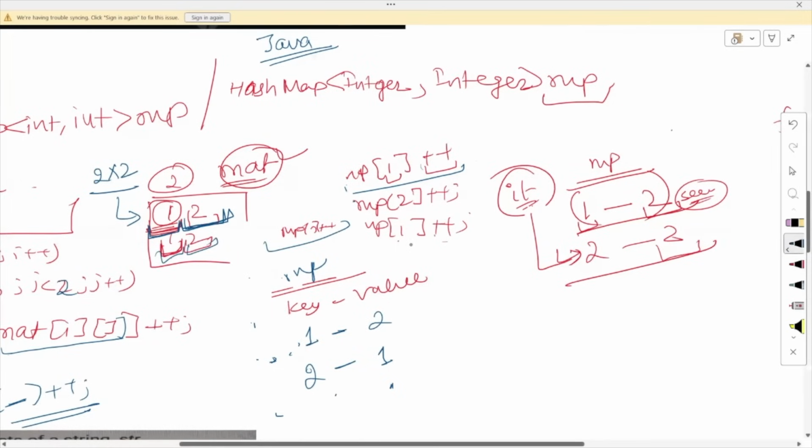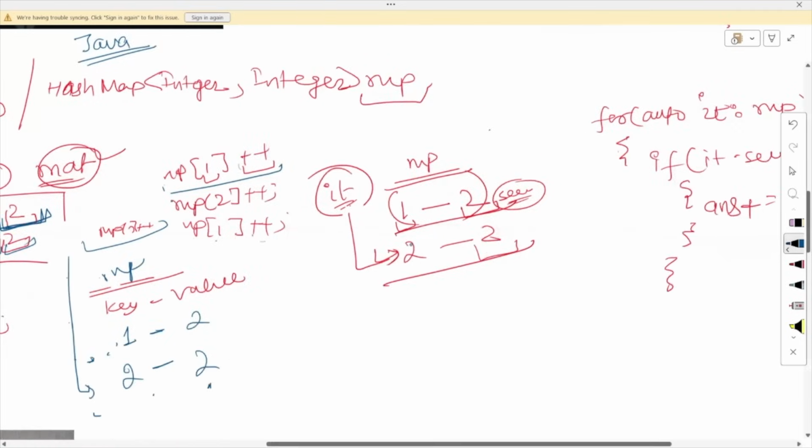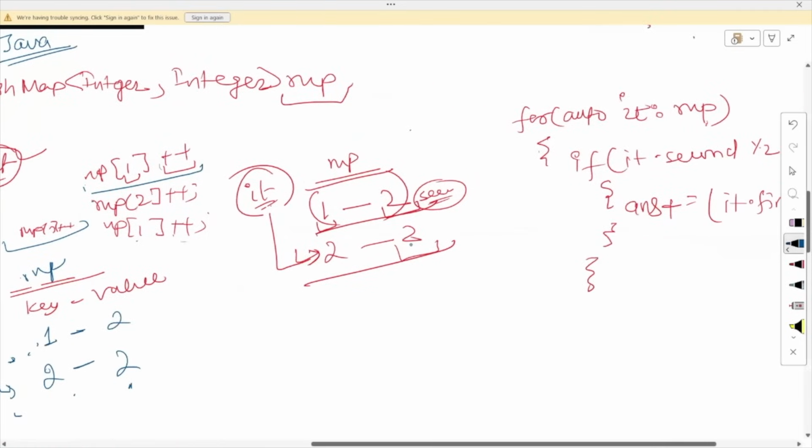Going here and doing the same, because the key is already present, map of 2 becomes 2. So this is the map which will look like this.